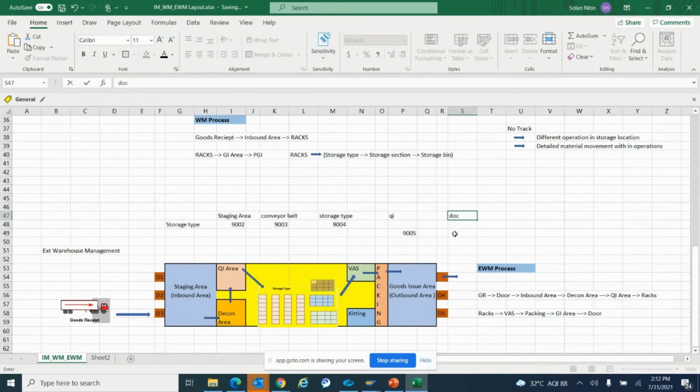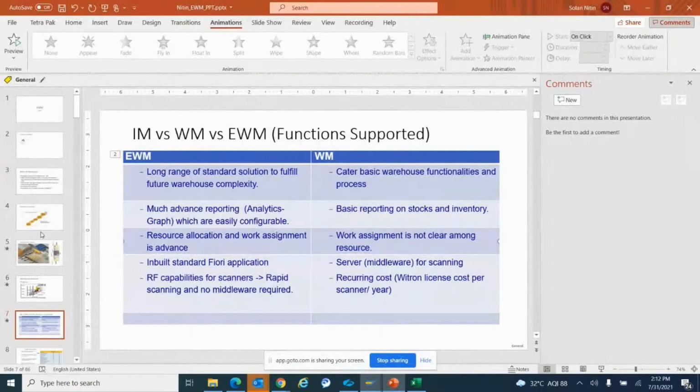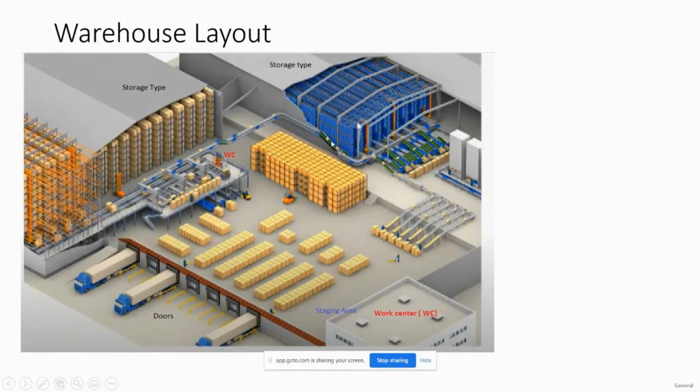These are basically the work centers, but I'll mention them with the storage type. So I receive material here. It will first be brought to this 9002, and from 9002 it will come to the conveyor belt. We'll put the material on the conveyor belt. If you can see over here, this is my conveyor belt, and these are the staging areas. From the staging area, I bring the material over here and put it on the conveyor belt, and from the conveyor belt it reaches this point, and from here the operator will pick and place it into the store.